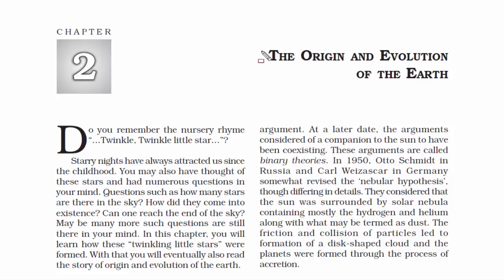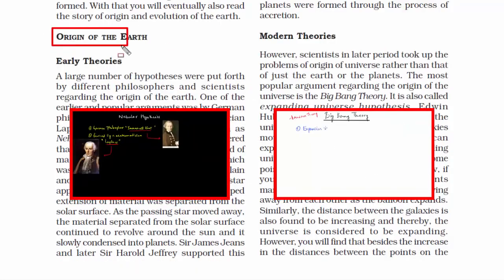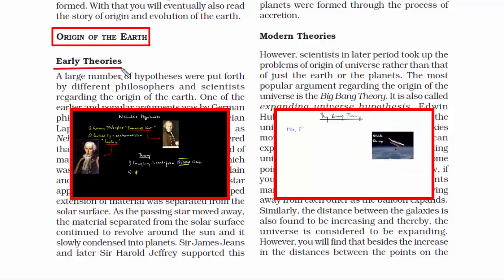This video is about Chapter 2, the origin and evolution of Earth. In this chapter, we will read about the story of the origin, that is the formation of Earth, and evolution, that is how Earth evolved over time, meaning what were the physical changes that the Earth went through. Now, the origin of Earth has two theories, basically the early and modern theories.